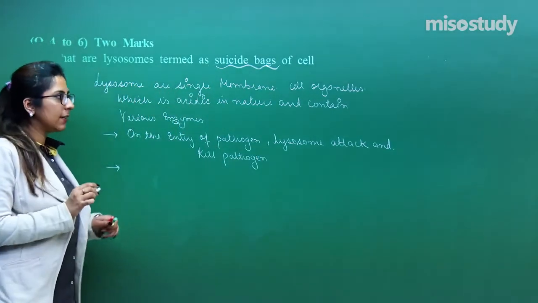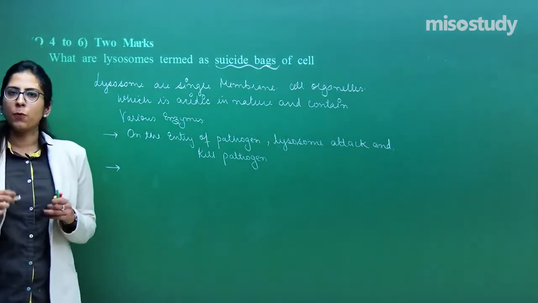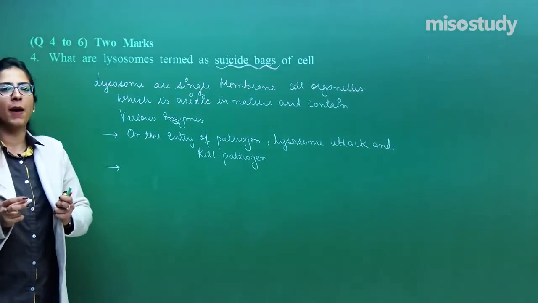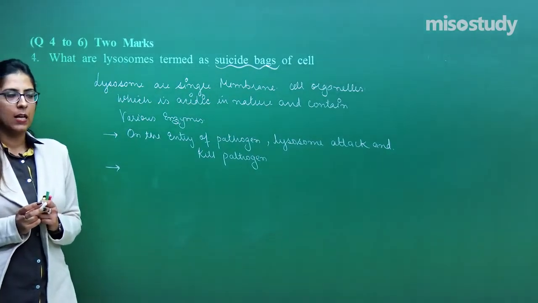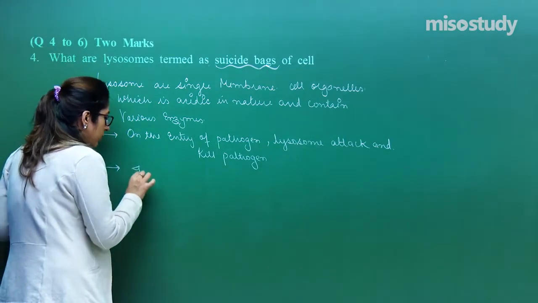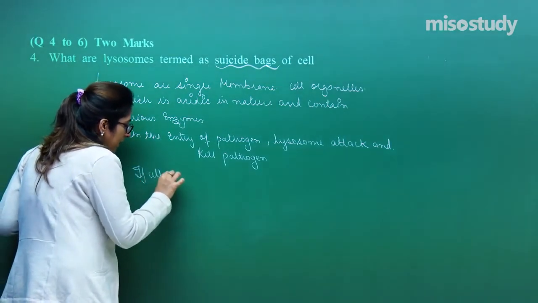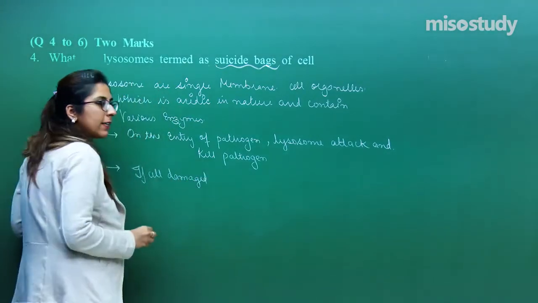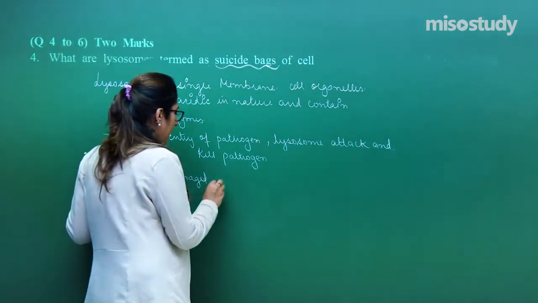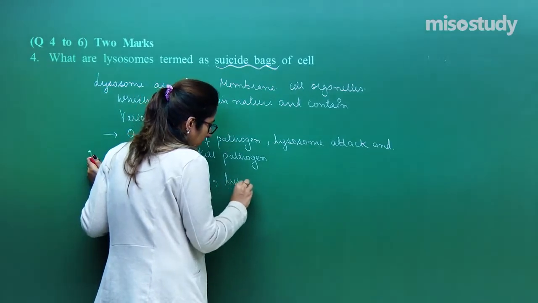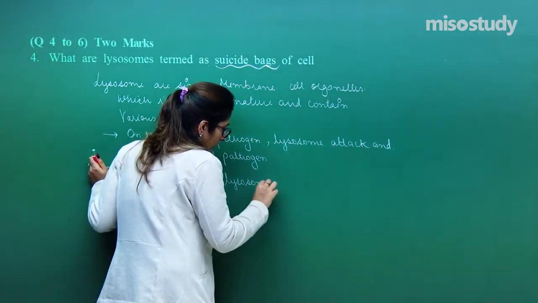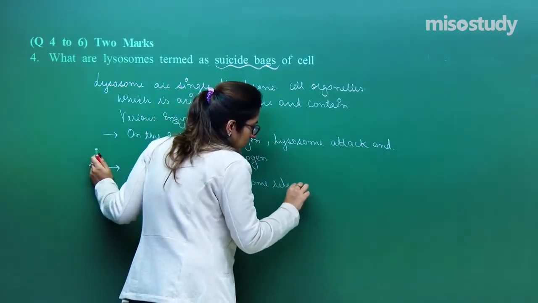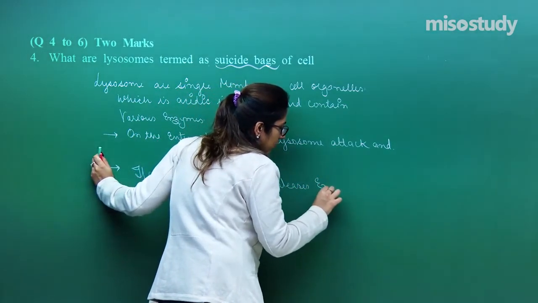Another activity is that suppose a malformation or a malfunction is there within the cell, or the cell is damaged. In that condition, the lysosome releases enzymes.